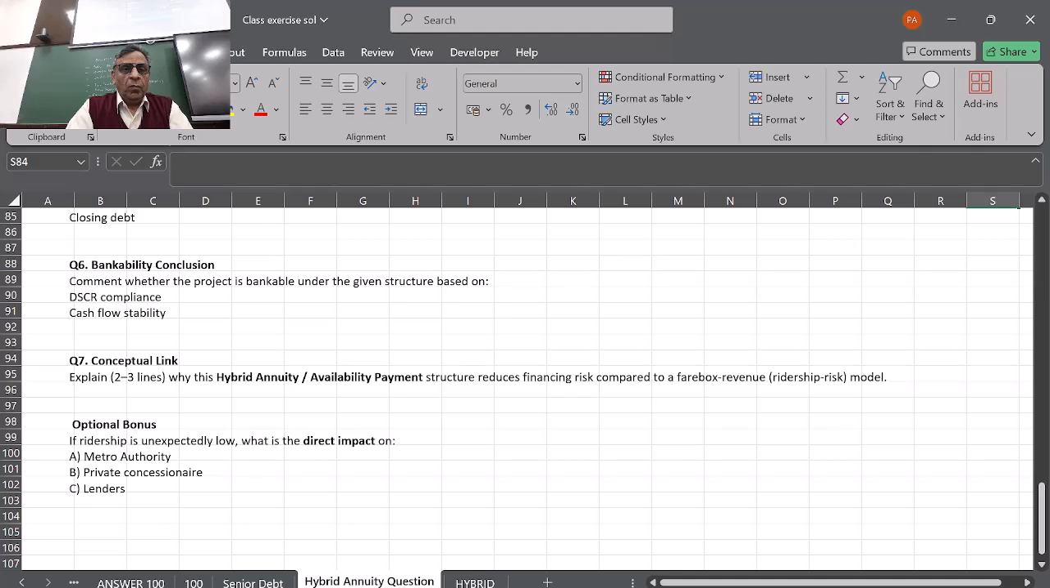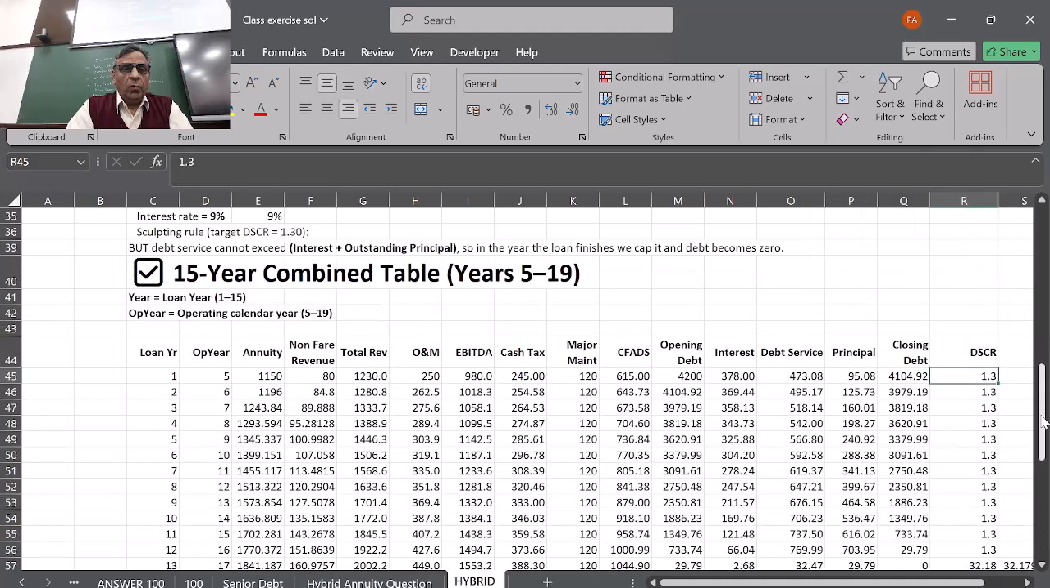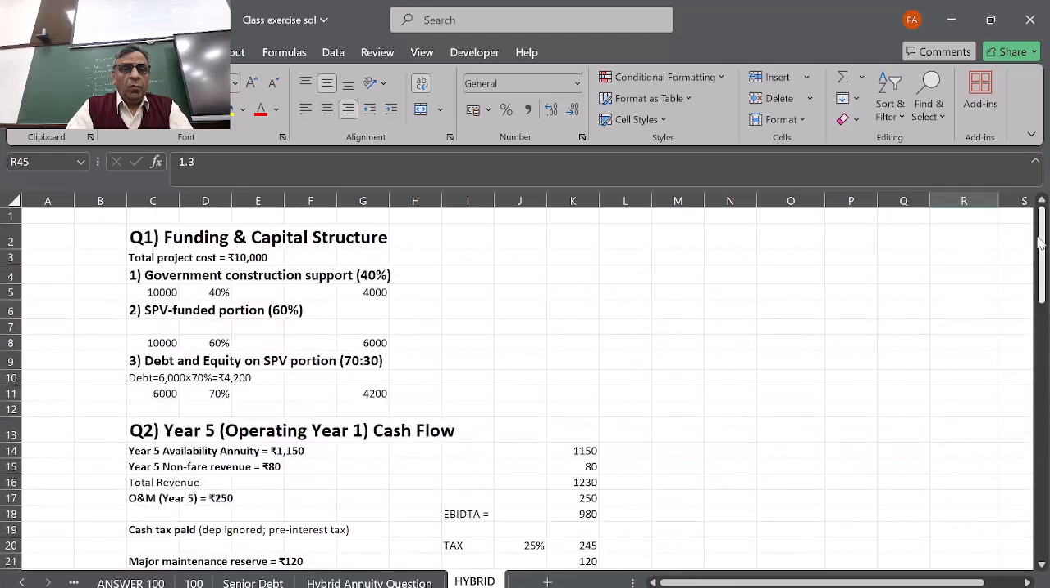So then we go to the answer. So funding. We know that the total project cost is 10,000 crores. The government is going to give 4,000 crores, 40%, whereas the SPV is going to put in 6,000 crores. Out of the 6,000 crores, 70% will be debt. That means they are going to take a loan of 4,200 crores. So that is very relevant: this company requires 4,000 crores of loan from the bank.